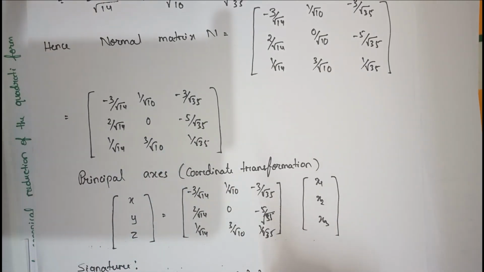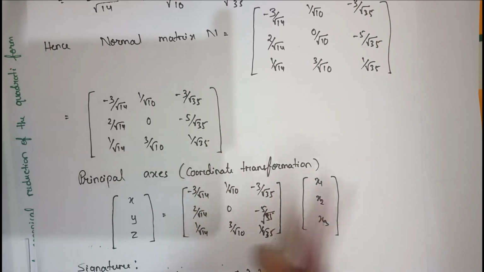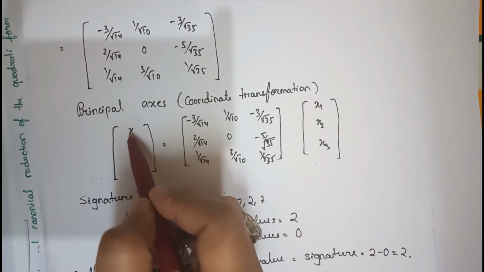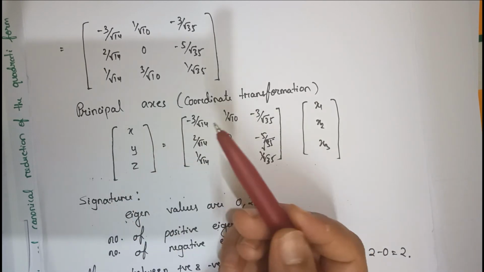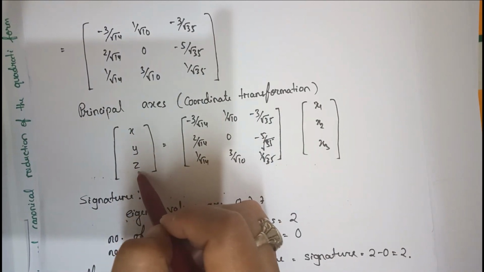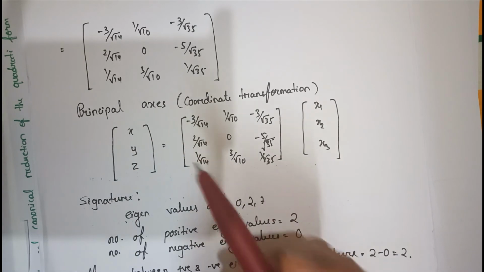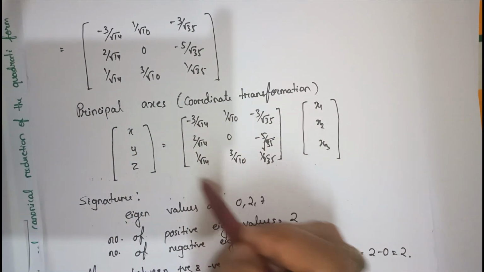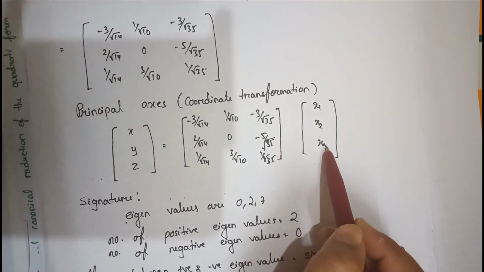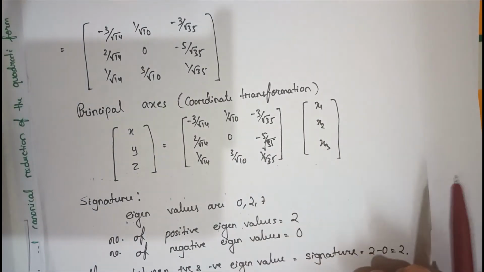So what is the principal axis? Every time in the exam it asks you to find the principal axis. After finding the normal matrix, what is the principal axis? Look, x, y, z are the variables given in the question. These variables undergo a coordinate transformation. What you have to write is that x, y, z is equal to the normal matrix multiplied by some other variables. I wrote here x1, x2, x3; you can write anything.